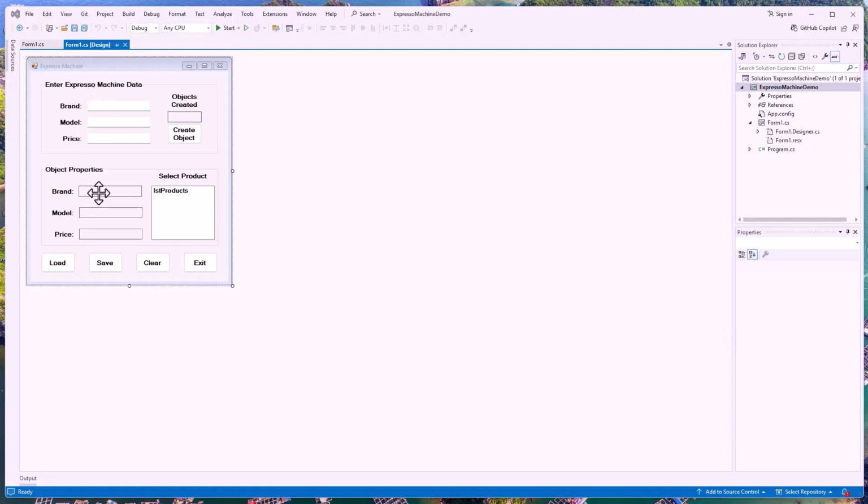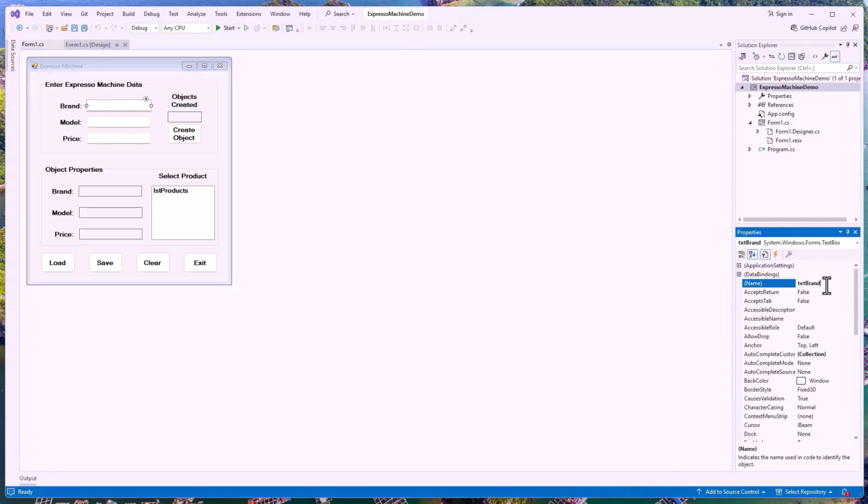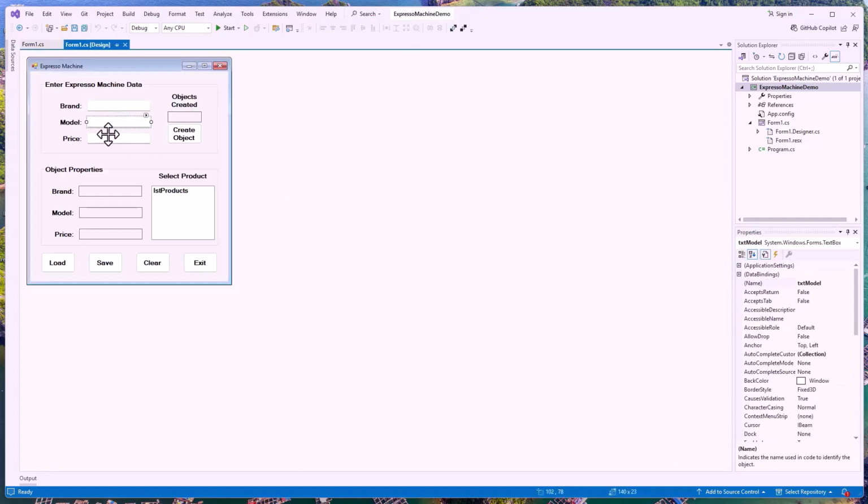I've set up a form with all the pieces in it that I would like. I have my brand sitting up here. Let's go to our properties and see if we can get that going here. My brand is txtBrand. Model is txtModel. Price is txtPrice. I've got the label objects created sitting over here and a create objects button sitting over here. I have a lblBrand sitting down here, a lblModel sitting down here, and a lblPrice here for display purposes. And I have the list products list box sitting over here. I've got a load, save, clear, and exit button.